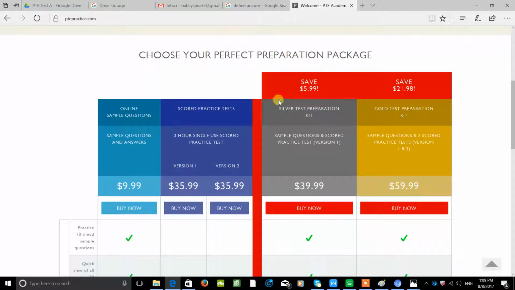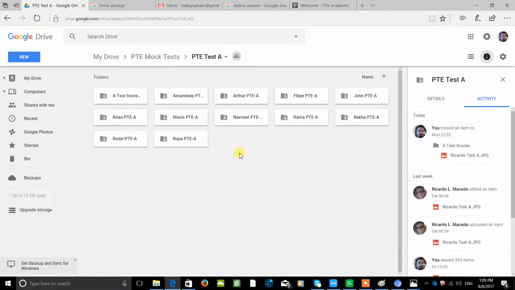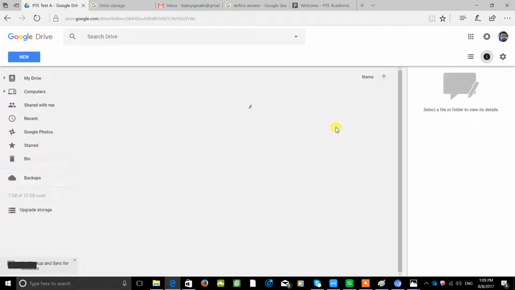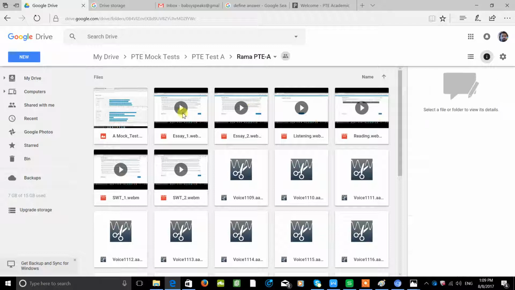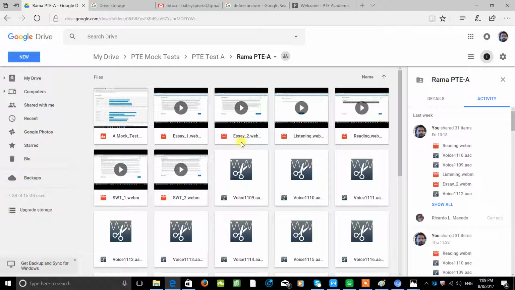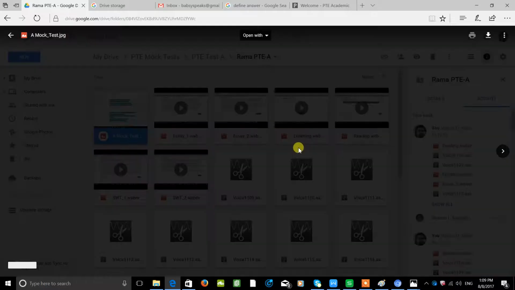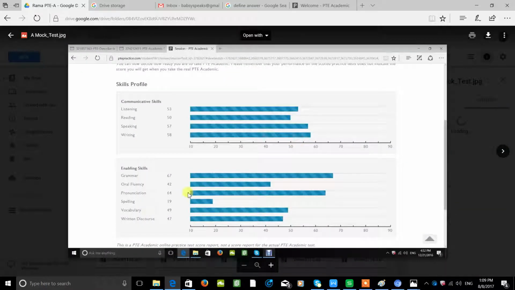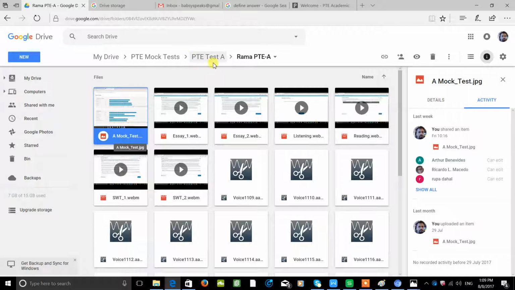I asked students to take the tests, and you can see here the Rama PTA folder that contains different video files. This is the performance of the actual test, and that gives us lots of information, where the pauses are made, how much time is spent on thinking, along with the score achieved in that test, so we can make some inferences about the performance. I share that with the student once the test is taken.